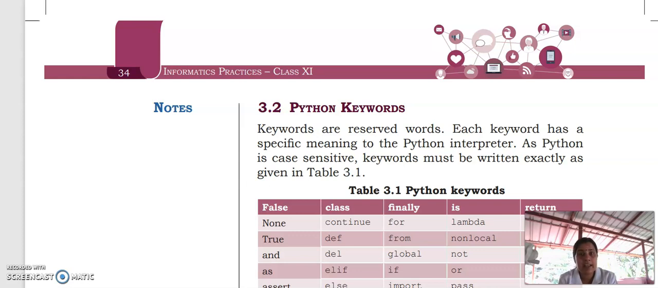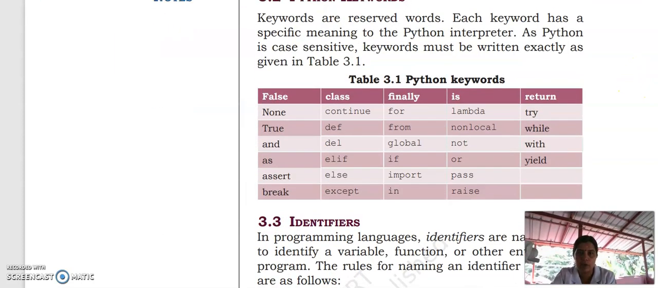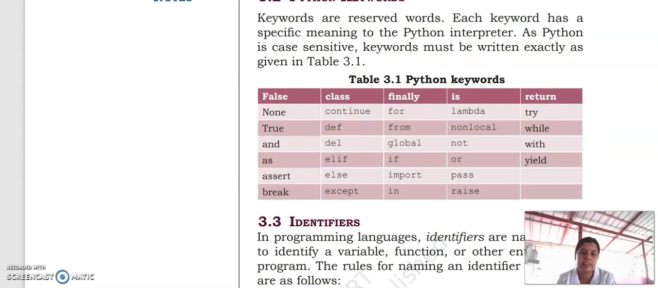These keywords are case sensitive. Case sensitive means keywords will be normally in small letters. We will use keywords normally in small letters. So exactly as given in this table, we have to write the keywords. For example, these all are the keywords used in Python programming language: continue, def, from, for, lambda, try, while, with, if, import, else, elif, del. So these are the keywords used in Python programming language. Each keyword has its own meaning. We cannot change the meaning of keywords.